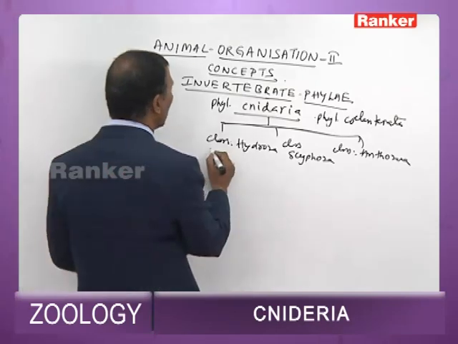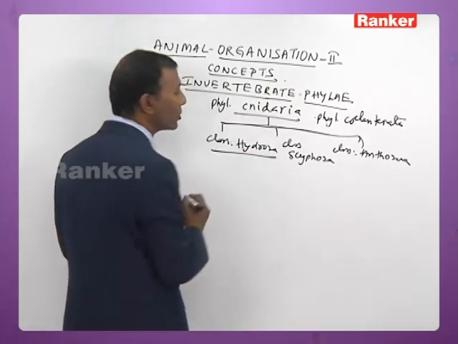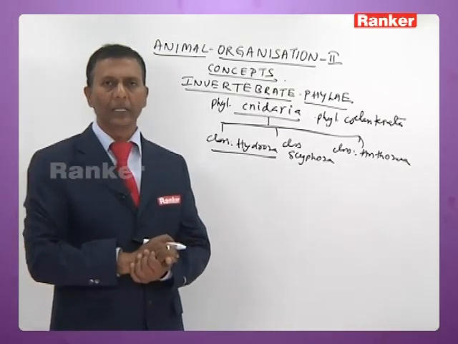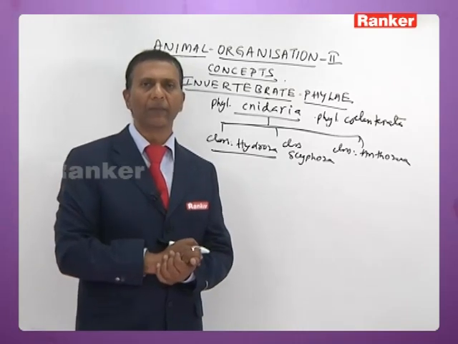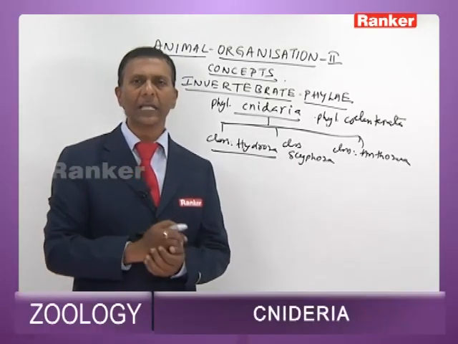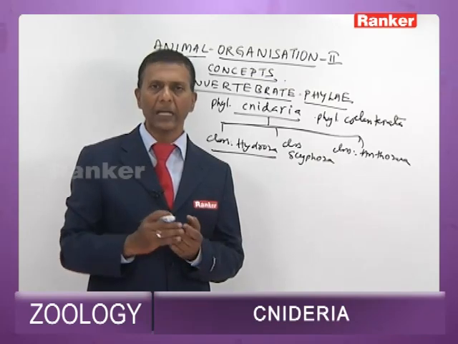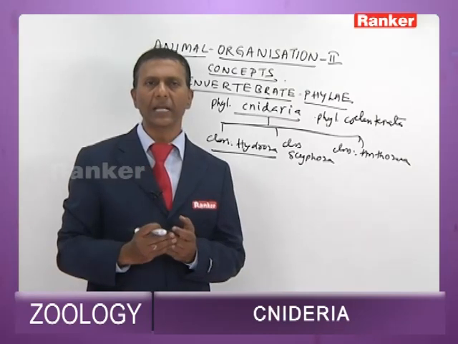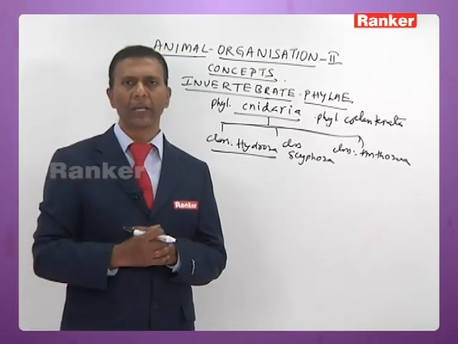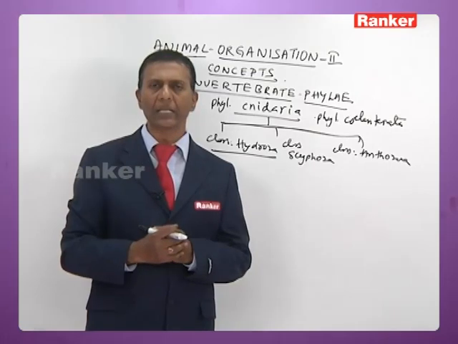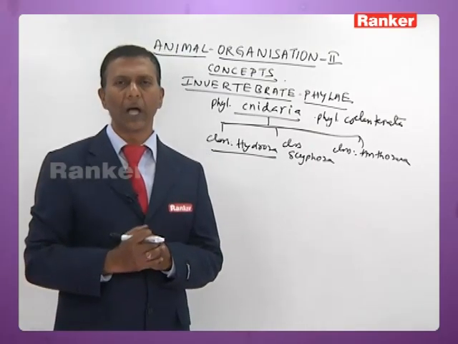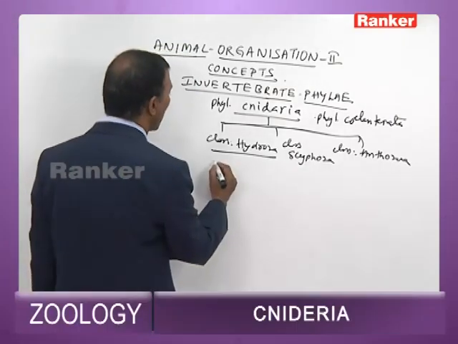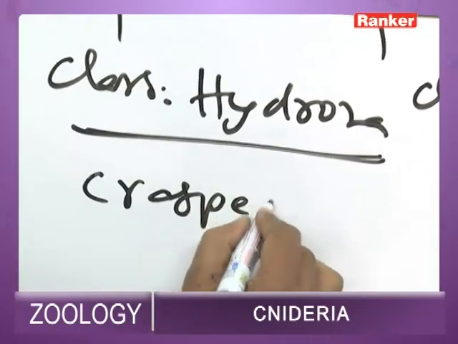Now if you look into the important characteristic features of Hydrozoa, Hydrozoans are both marine and freshwater. They are solitary as well as colonial. In Hydrozoa, the stinging cells, gonads, and sense organs are ectodermal. The mesoglea is non-cellular. Hydrozoans are radially symmetrical.